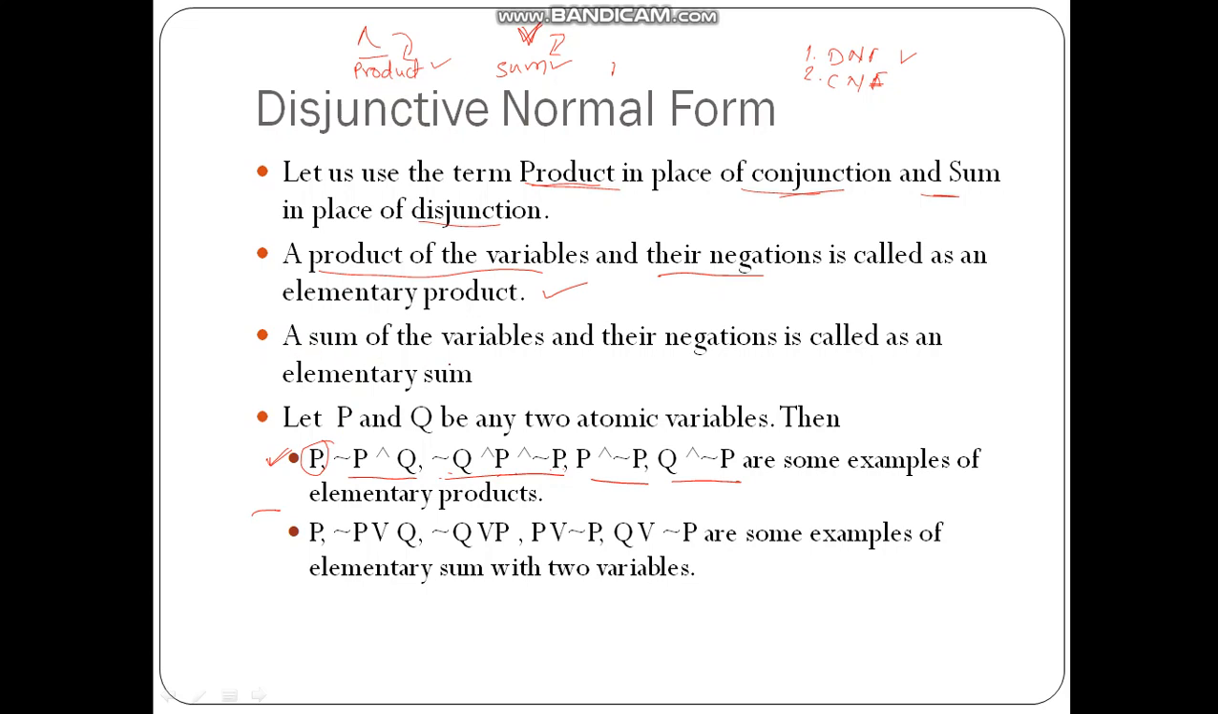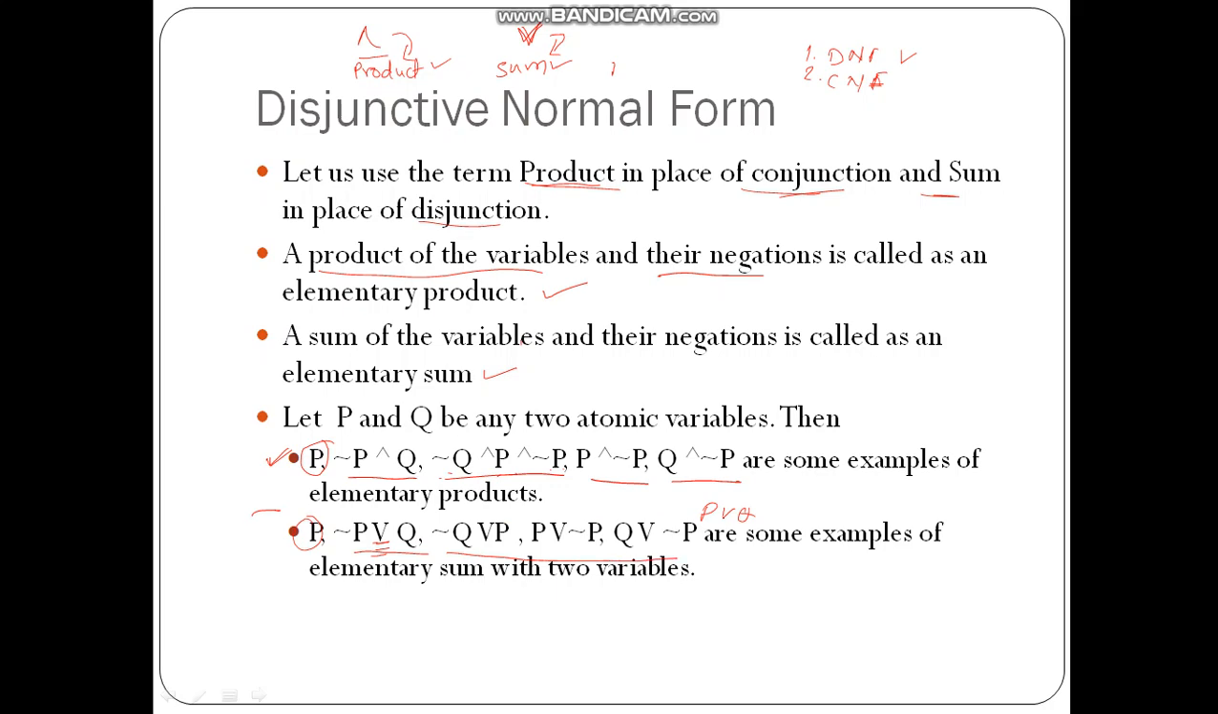Similarly, a sum of the variables and their negations is called an elementary sum. This is a sum, this is a disjunction. So just a P is also an elementary sum, not P or Q is an elementary sum, and P or Q is also an elementary sum. All these are elementary sums.